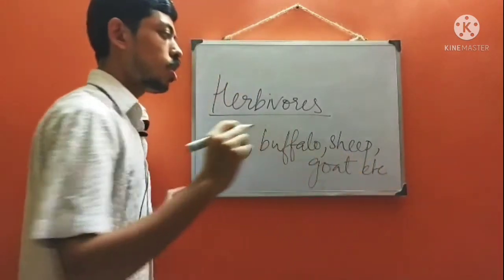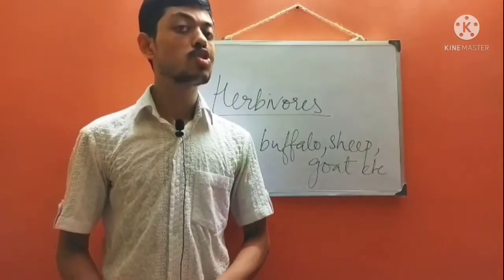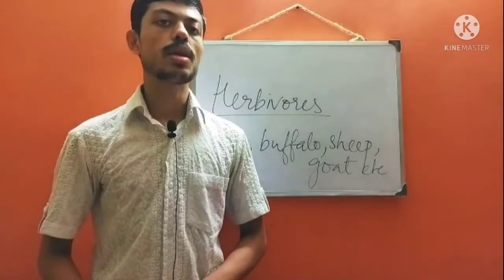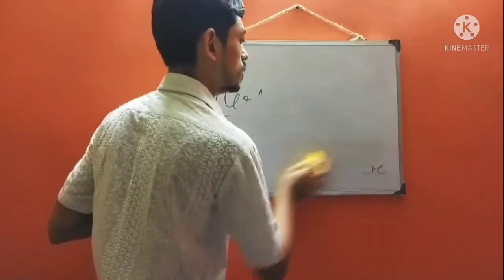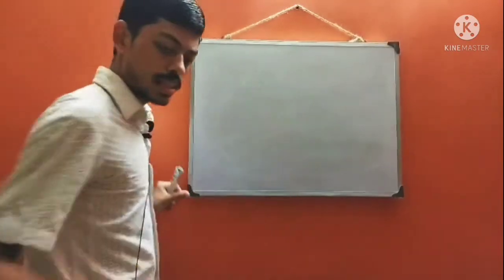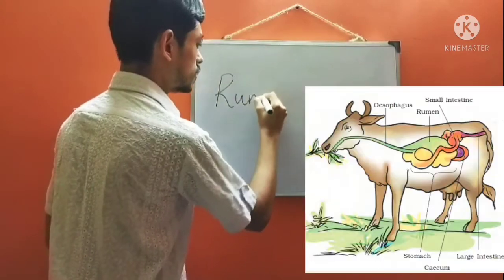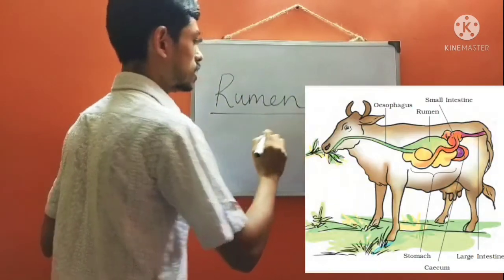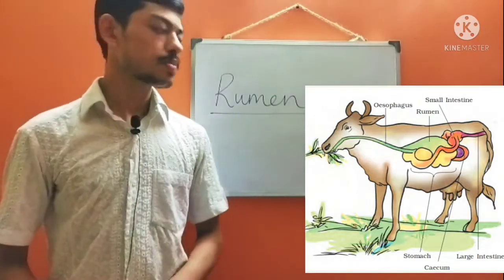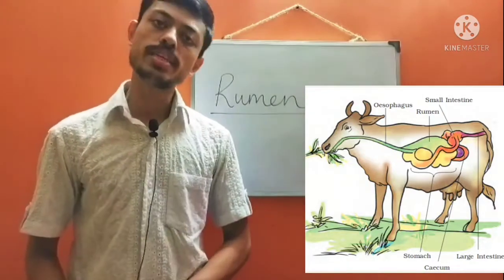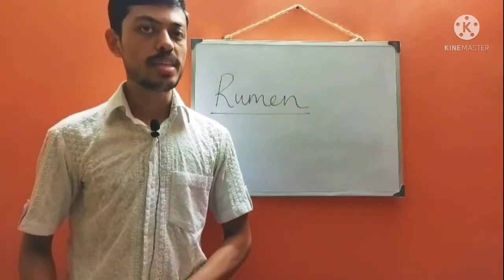What do we find? They eat grass quickly and swallow it and store it in a part called, where do they store, students? They store it in a part called rumen. What happens here in the rumen? The food is being partially digested.